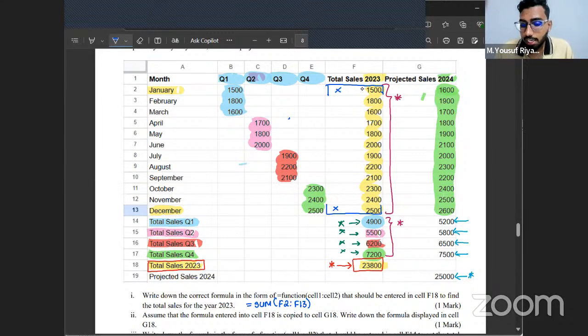Apart from this, you can even take the quarters. Now tell me, in which cell range do we have every quarter's total amount? The totals of every quarter are there in which cell range?